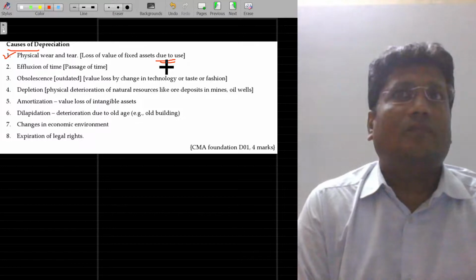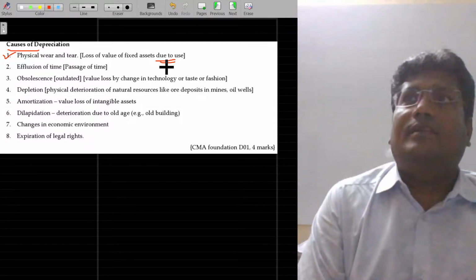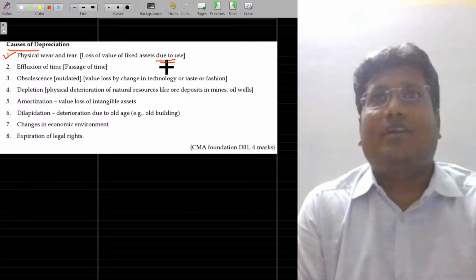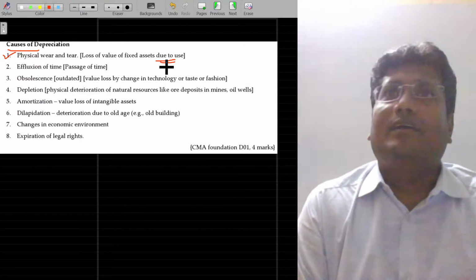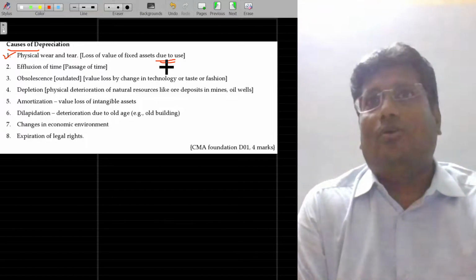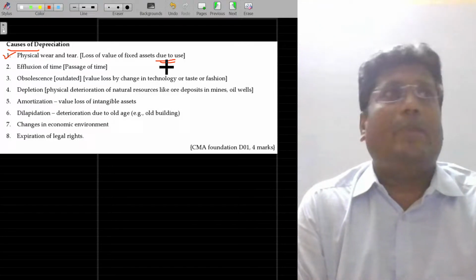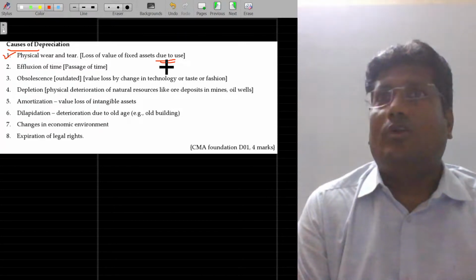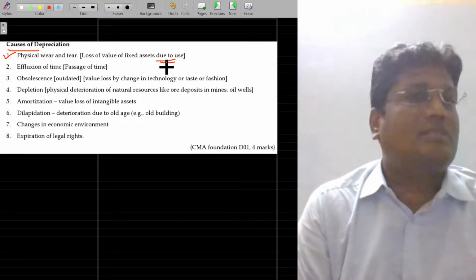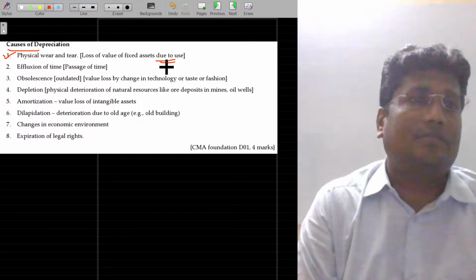If the value of the asset is lost due to use, then it is called physical wear and tear. If you purchase a gold chain of 8 grams, 1 sovereign, and 1 year later you go and verify, the weight of the gold may be around 7.5 grams only. Half a gram may be lost. Because of the usage, it will lose its own value. That loss is called physical wear and tear loss.